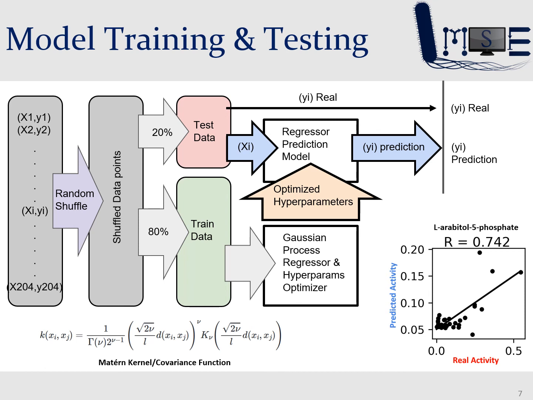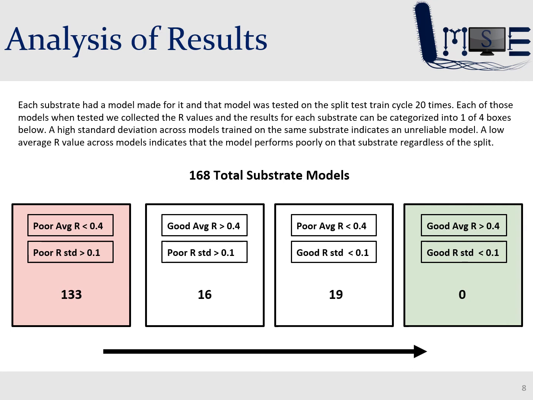This split train test loop was performed about 20 times for each substrate for efficacy of results. This final experiment took about 6 hours to run. As you can see from the diagram below, out of the 168 substrate models made, the model was somewhat reliable on 19 of the substrates and had a decent prediction on 16, while the remaining 133 substrates had almost no correlation between the predicted and measured activities.